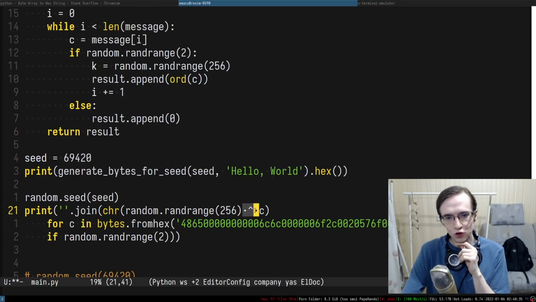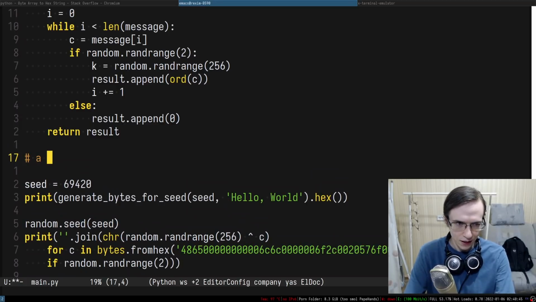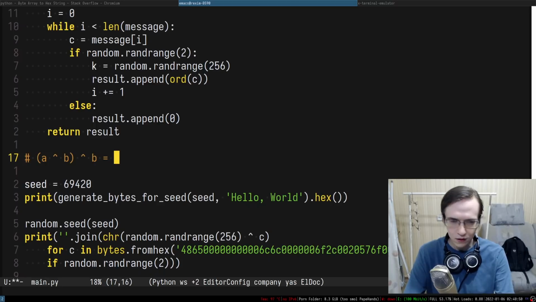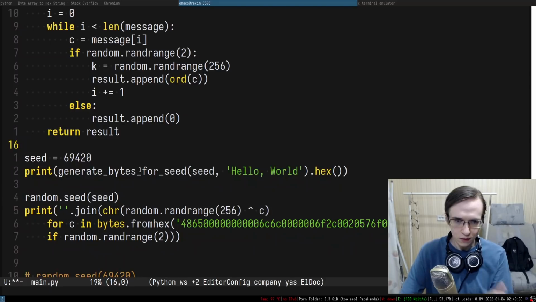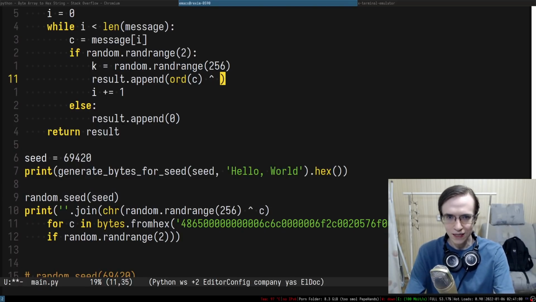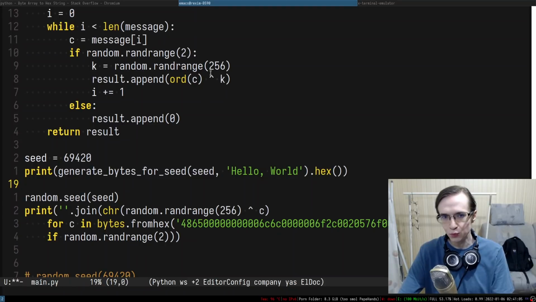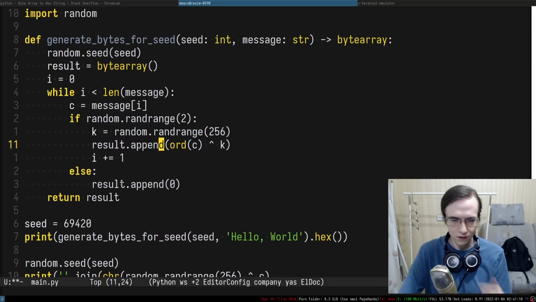And the cool thing about XOR is that it has the following property: A XOR B, and then XOR B again equals A. This is a very interesting property, and essentially we can just take this key and apply it like this. So the next time we apply the same character when we decode this entire thing, it will just remove that key. So I think we can do stuff like that.